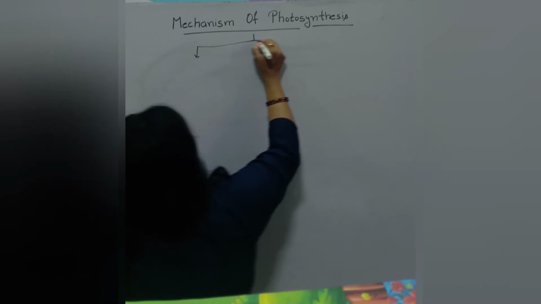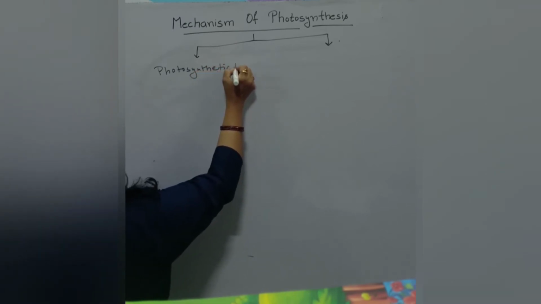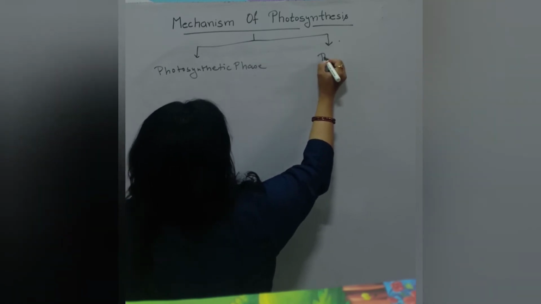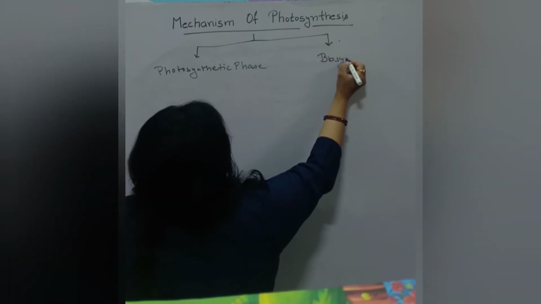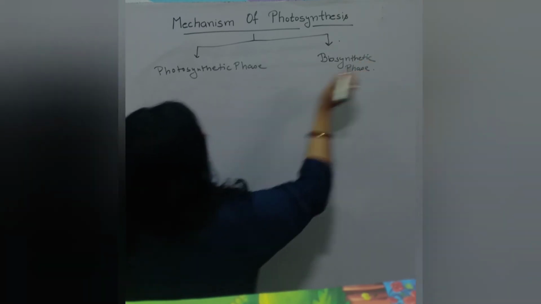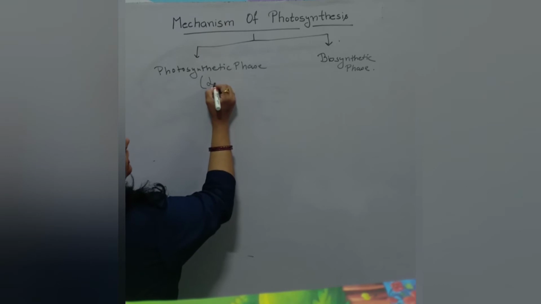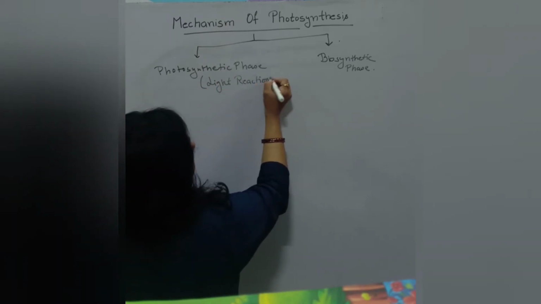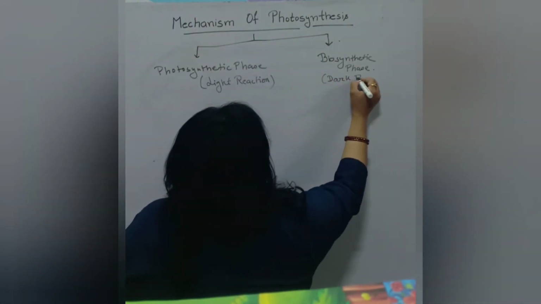Photosynthesis takes place in two phases. Number one is the photosynthetic phase and the other is the biosynthetic phase. The photosynthetic phase is also known as light reaction, and the biosynthetic phase is known as dark reaction.